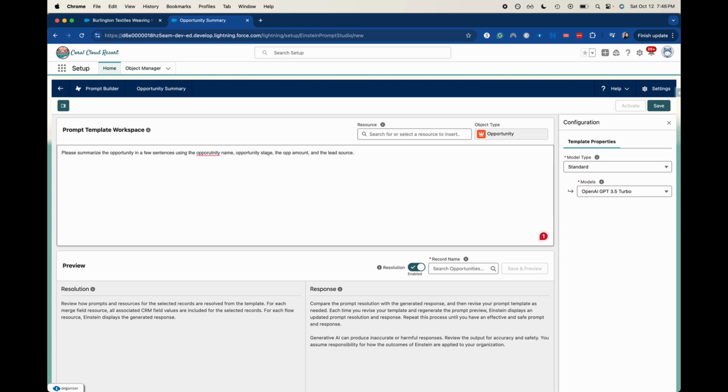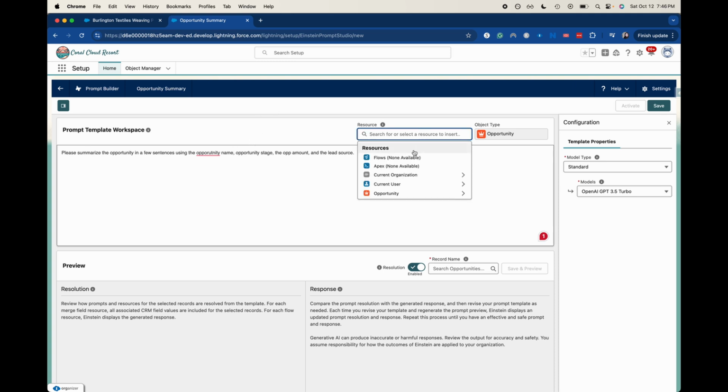I like to call them merge fields, they also call them resources. It's very similar to how a merge field would work on other things. If you are creating surveys, you're going to use merge fields. If you're making other stuff within Salesforce, including any templates, those are also called merge fields. That's why I'm calling them merge fields.